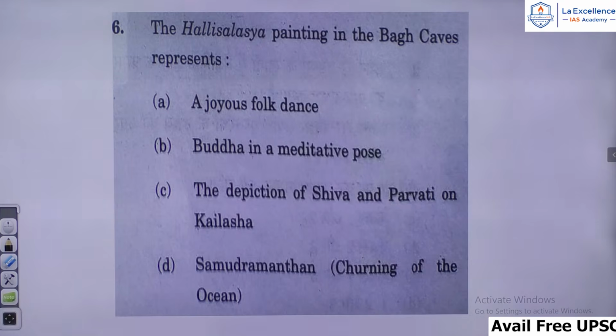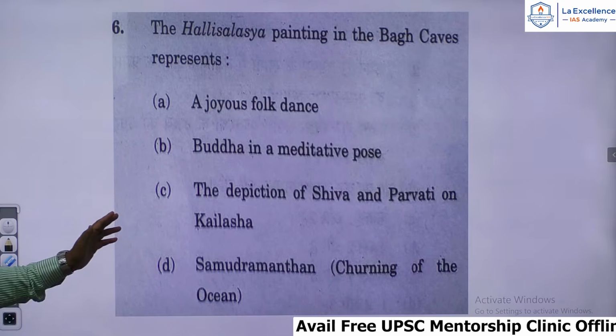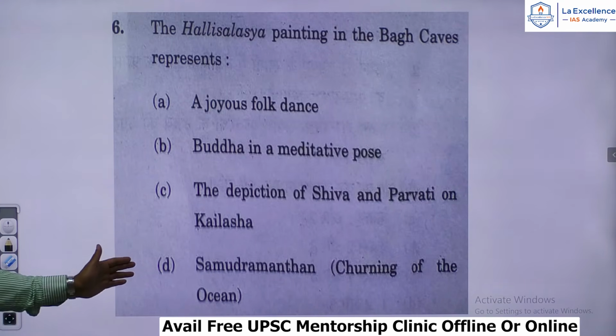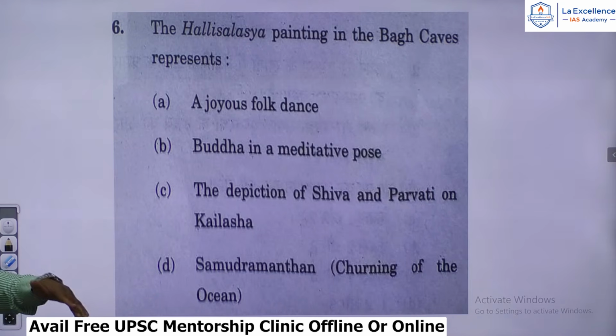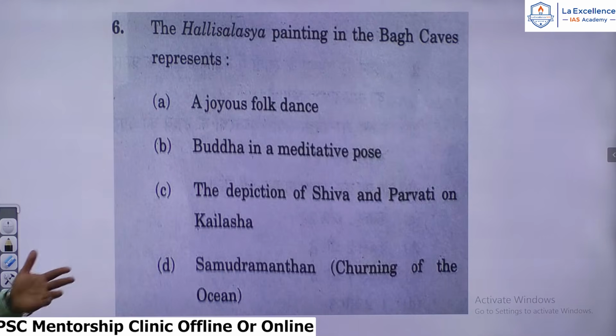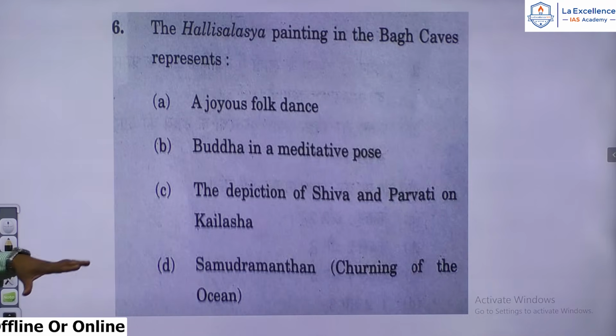The Hallisa Lasya painting in the Bagh caves represents what? A joyous folk dance, Buddha in a meditative pose, the depiction of Shiva and Parvati on Kailasa, and Samudra Manthan, churning of the ocean. So this is the Bagh caves in Madhya Pradesh. Belongs to the Gupta period, as you all know. Ajanta, Bagh and Chittanavasil, they belong to the Gupta period.